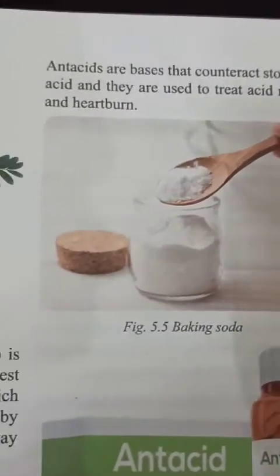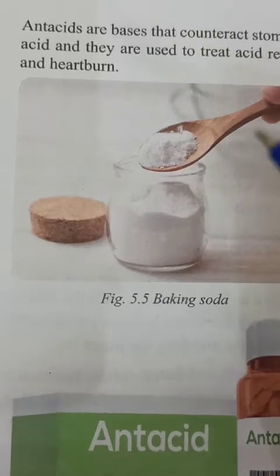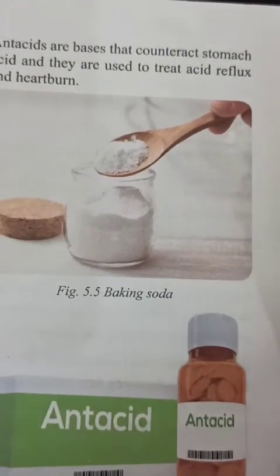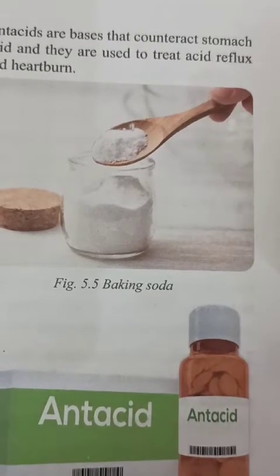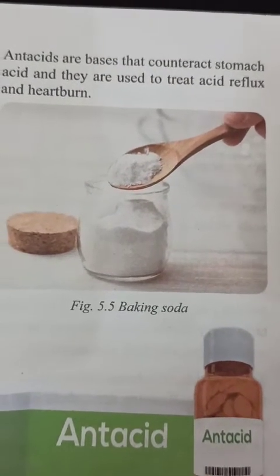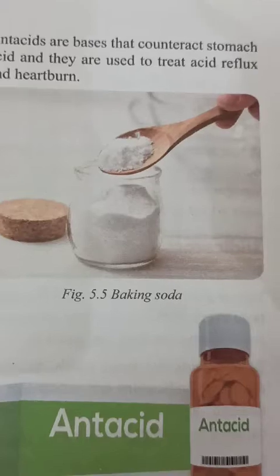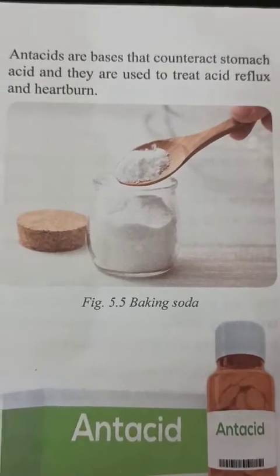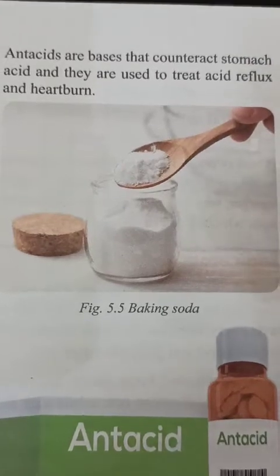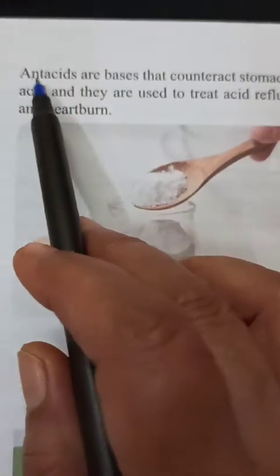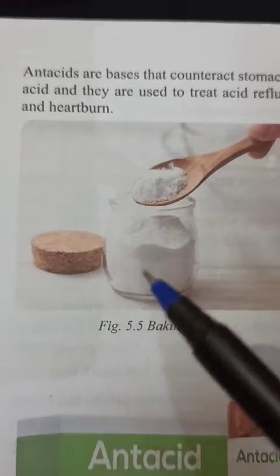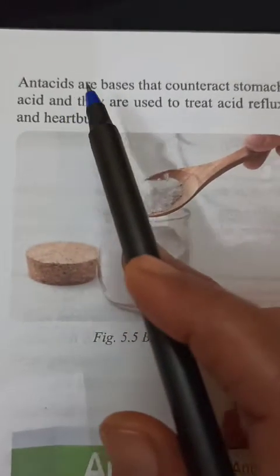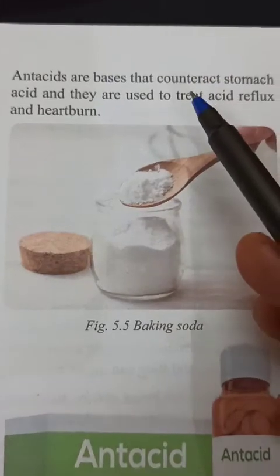Antacids are the kind of medicines available in the market, coming in the form of suspension, which means syrup, and they are also available in the form of tablets. These antacids, the tablets or syrups, act against acids.